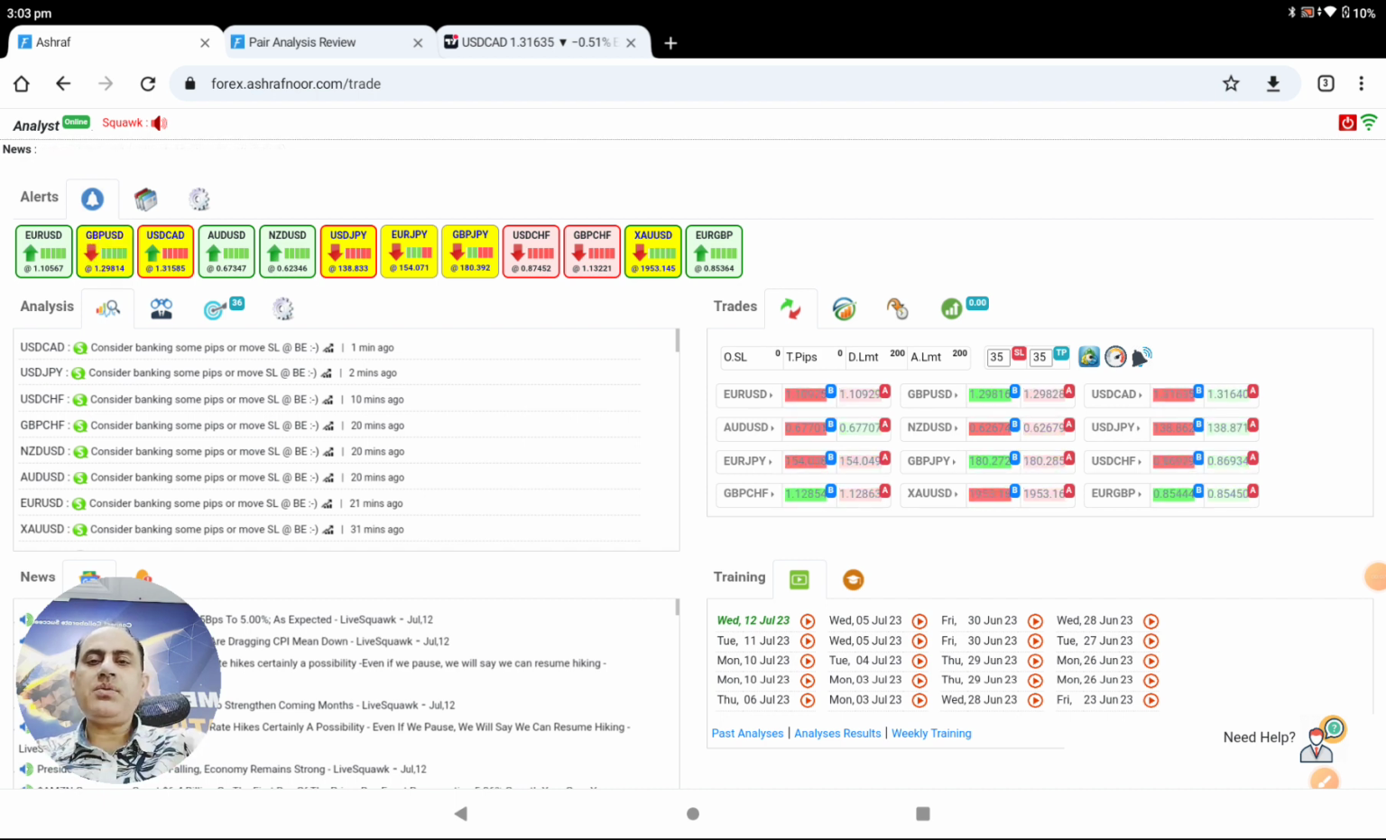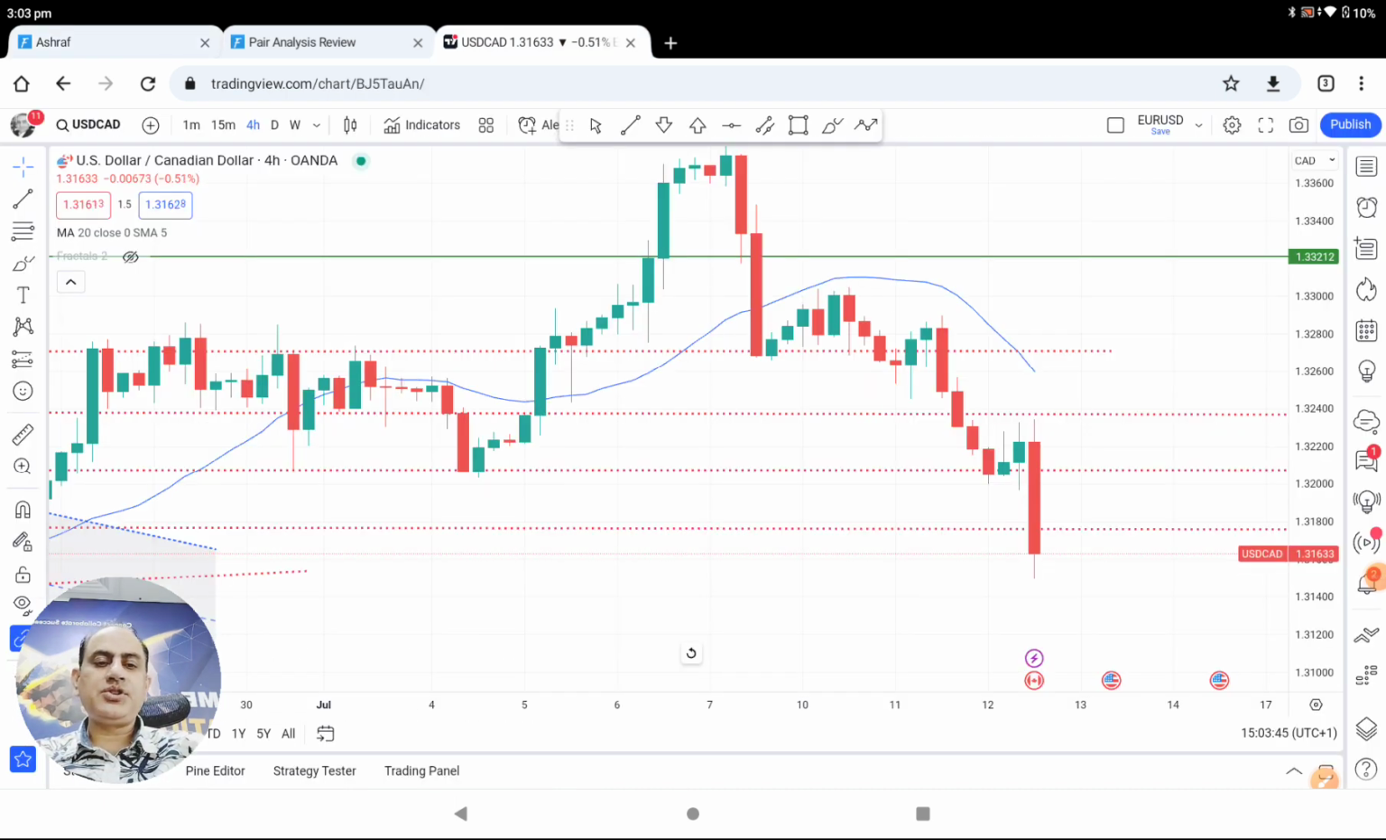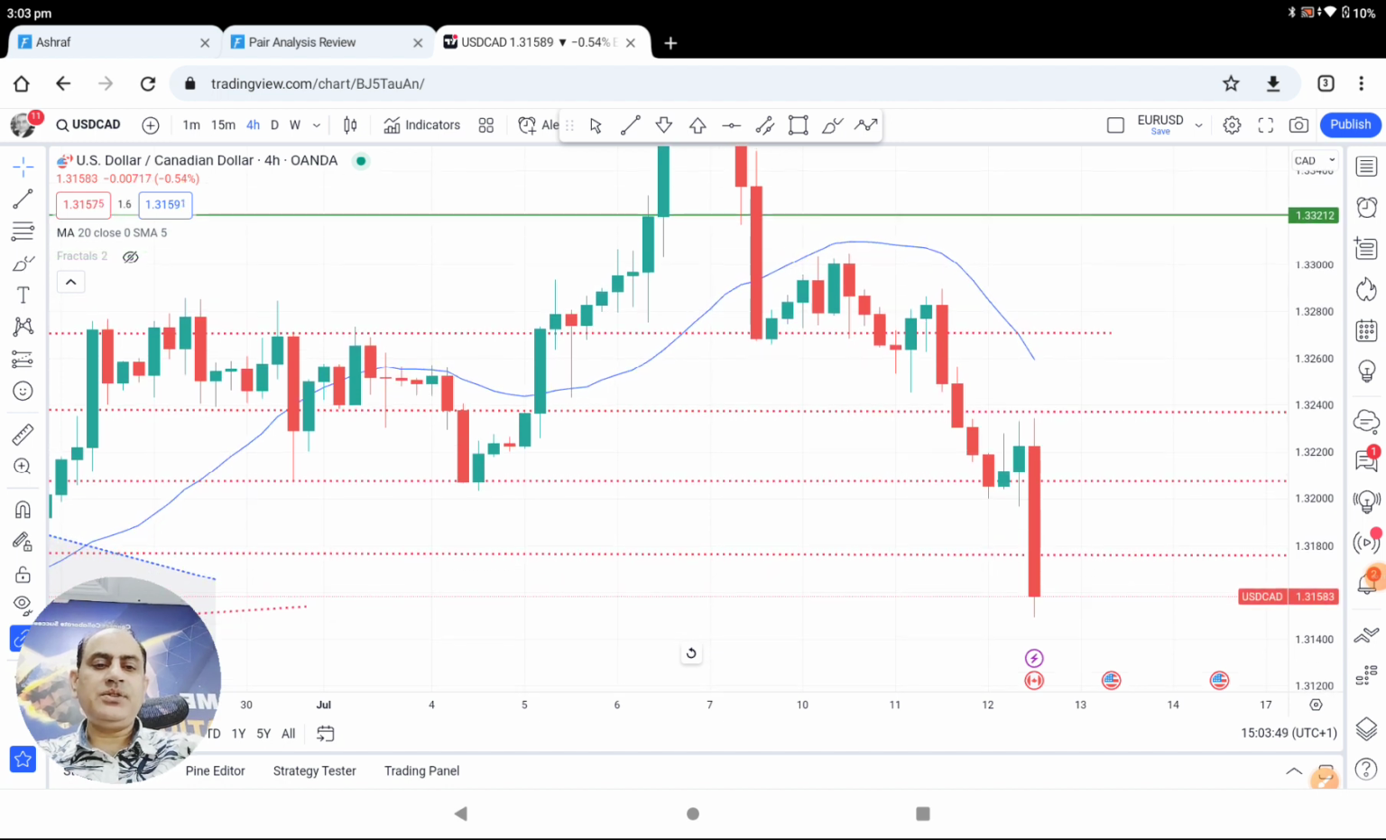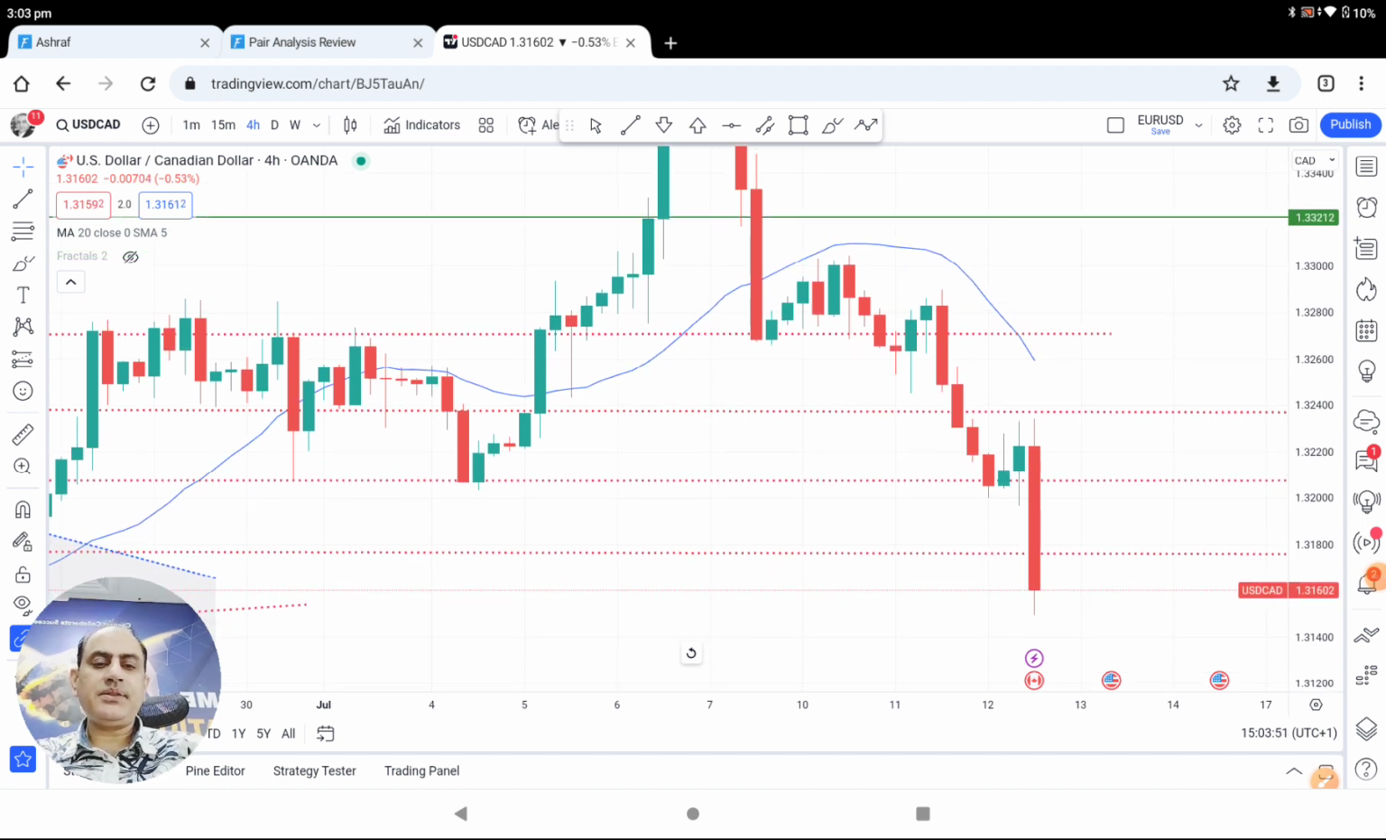Let me share with you guys how we analyze the market, dollar CAD. We've been short since the Asian session and we were waiting for that news. We also had this breakout, just broke previously. We were expecting a pullback, by the way.